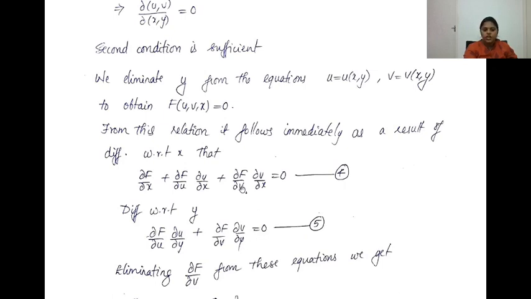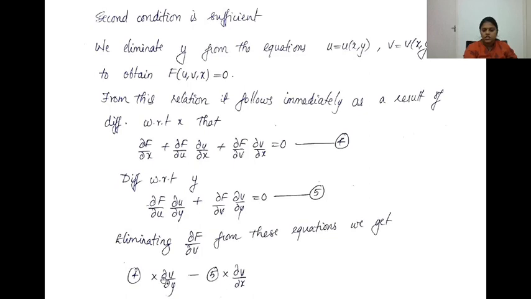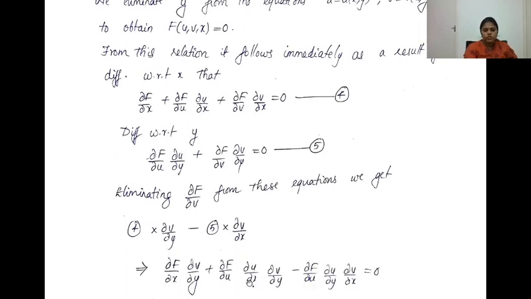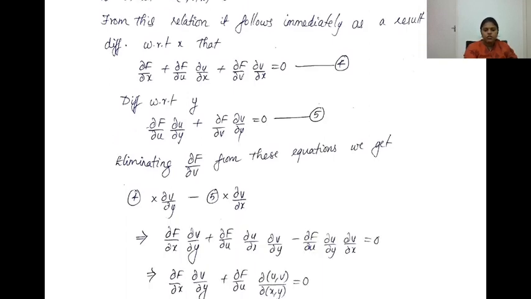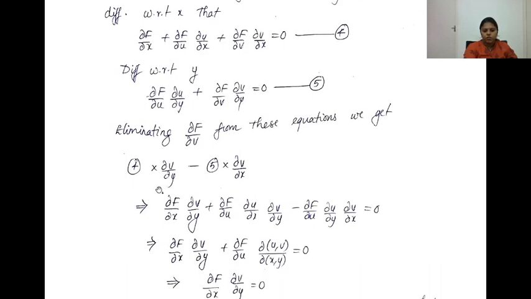Now again we are going to eliminate ∂f/∂v from these equations. So take ∂v/∂y into equation 4 minus ∂v/∂x into equation 5. When you solve for it, you are going to get it in this form.